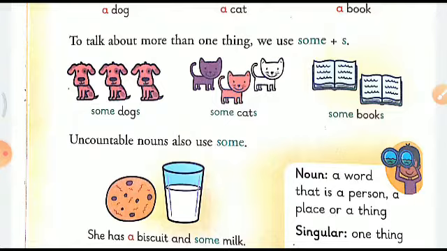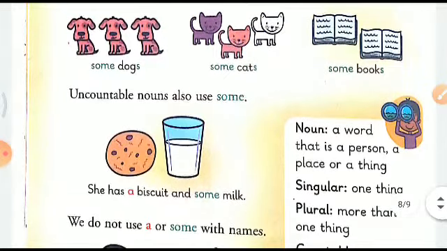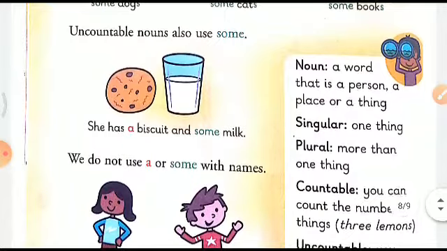Now there are some uncountable nouns, right? See the picture, she has a biscuit and some milk. You cannot count it, right? You do not use a or some with names. If it's the name of somebody, we will not use a or some.